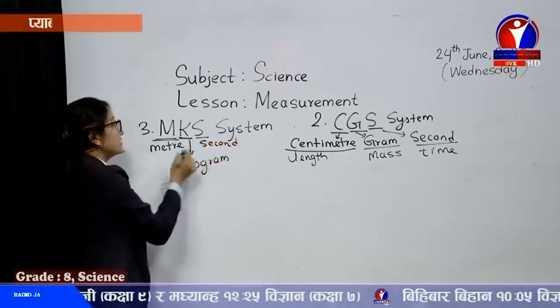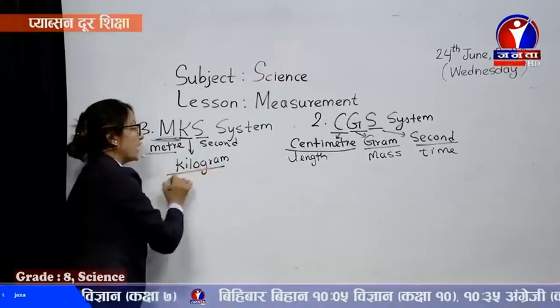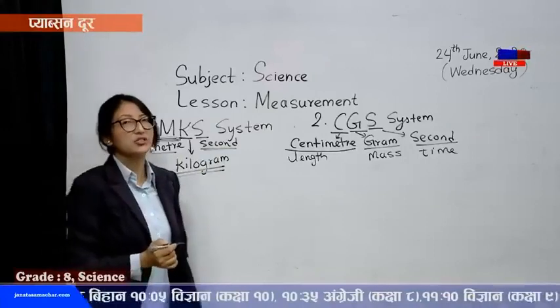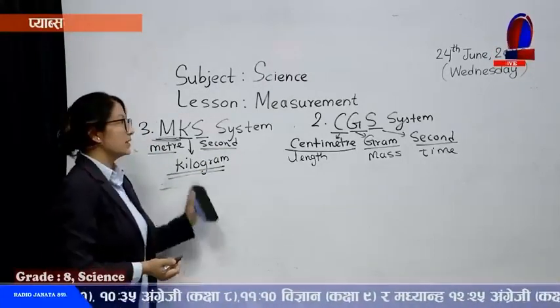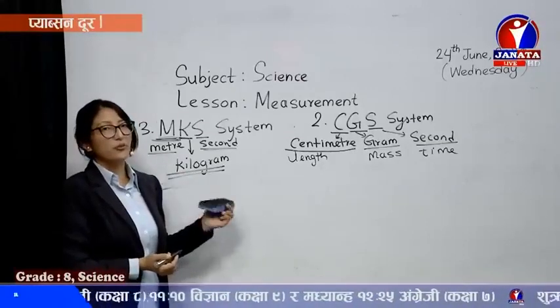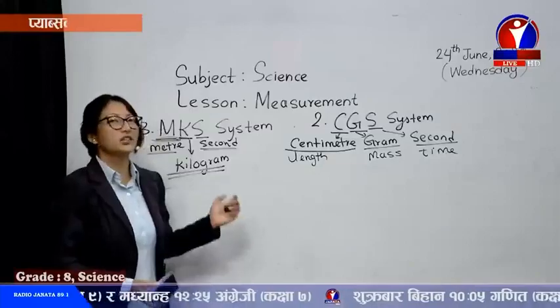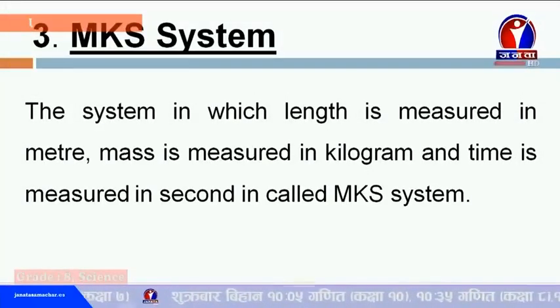So if length is measured in meter, mass in kilogram, and time in second, that sort of system is called the MKS system. It's the metric system of measurement. You can check the definition here in the slides. So these are the three systems of measurement.